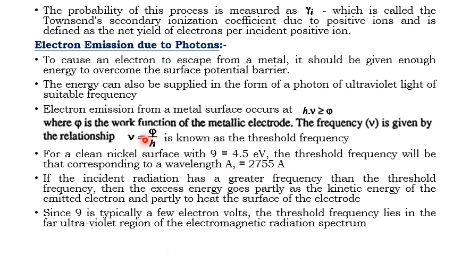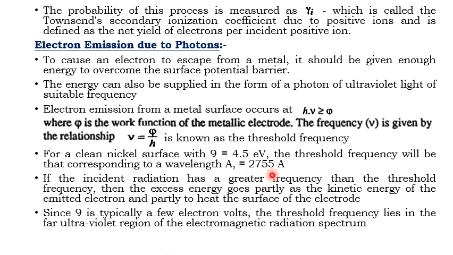Just substitute the value: the work function of about 4.5 electron volt divided by Planck's constant in terms of electron volt, that is 4.135 into 10 raised to minus 15 electron volt second. Then you will get the threshold frequency.